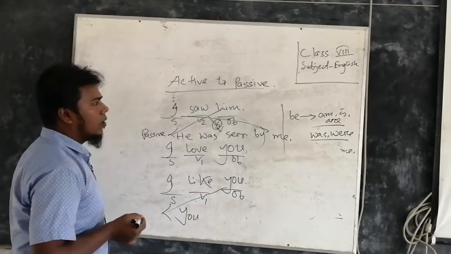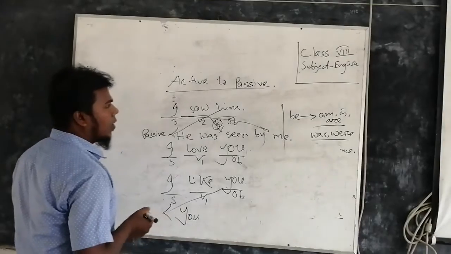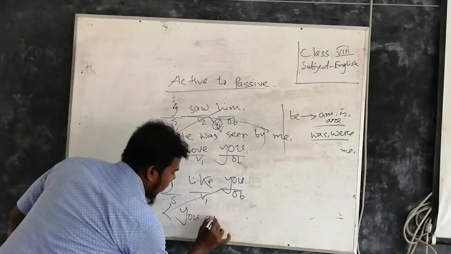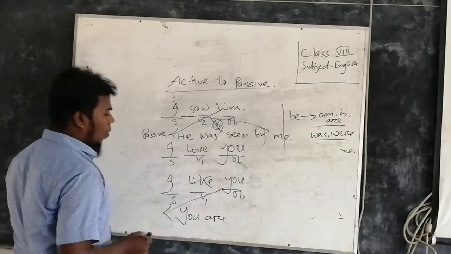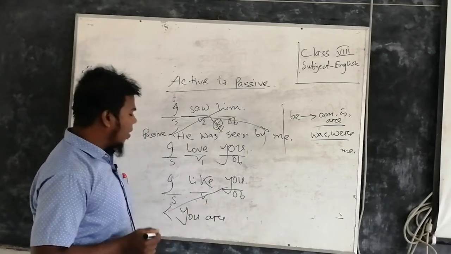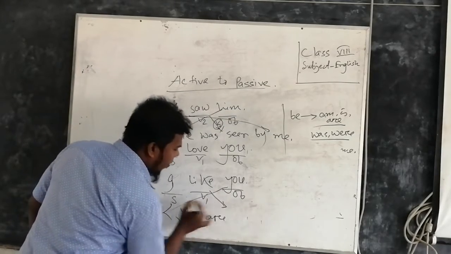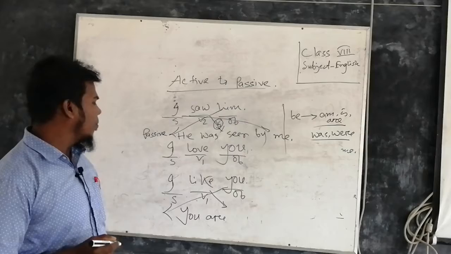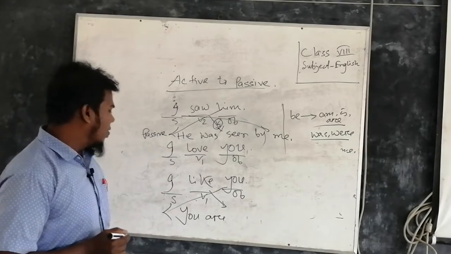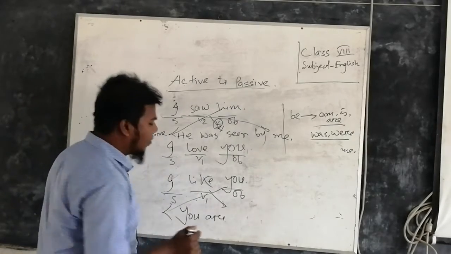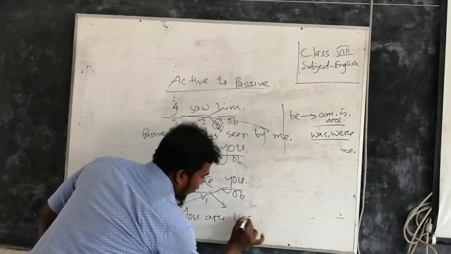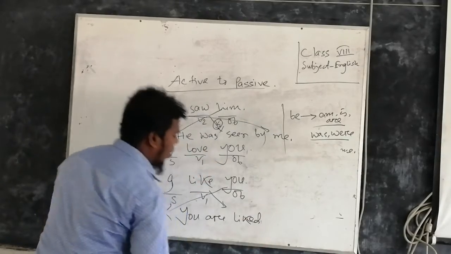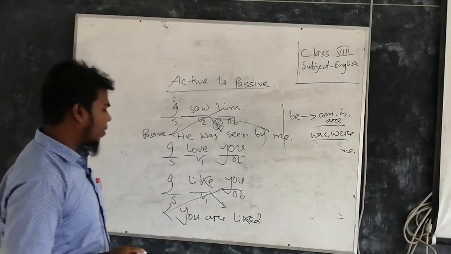You is second person, so we can take are. Then we will turn the main verb into past participle form, like like is the present form and liked is the past participle form, or in short V3.